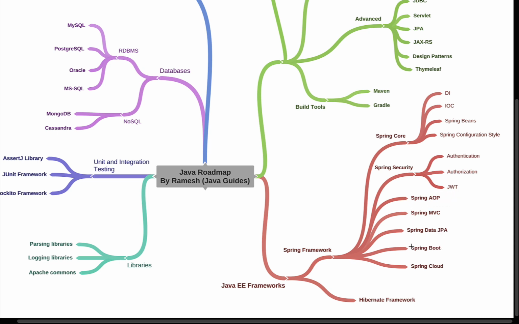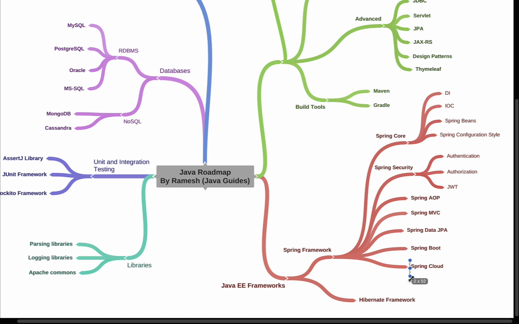Alright, so before learning Spring Boot, at least learn Spring core basics like dependency injection, Spring IOC, Spring Bean, Spring configuration styles, all these stuff. And then you can learn Spring Boot. Along with that, you can learn Spring Security, AOP, MVC, Spring Data JPA. Alright, so just make sure that Spring Boot is a very popular and in-demand framework nowadays. So you have to learn Spring Boot as a Java developer.